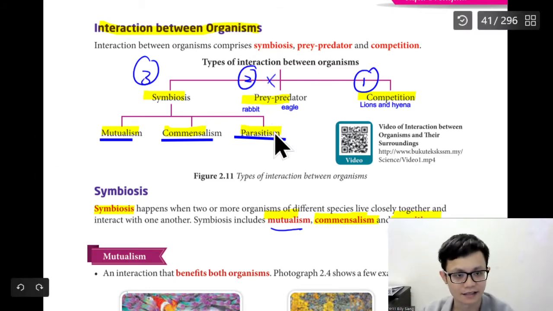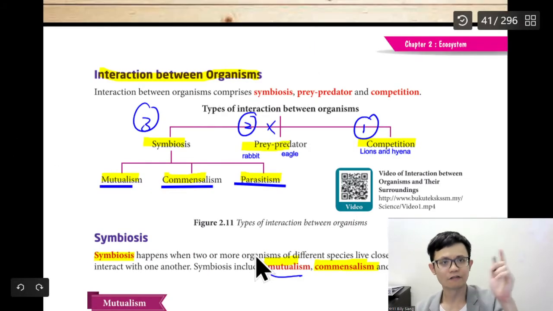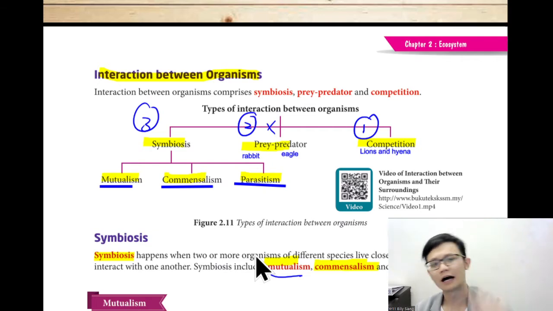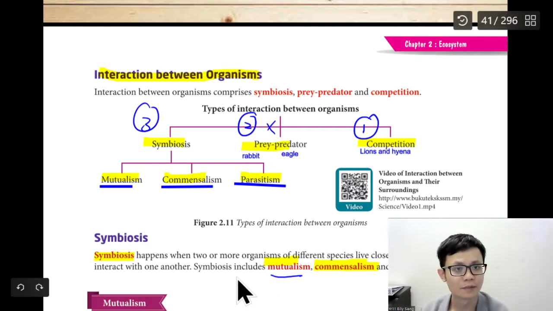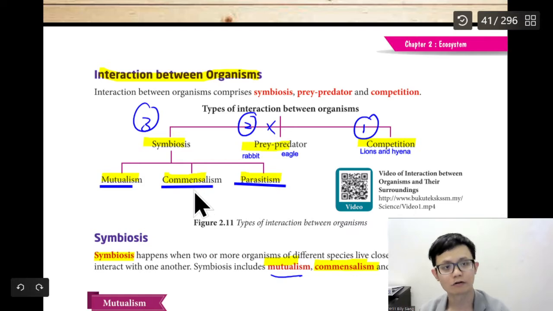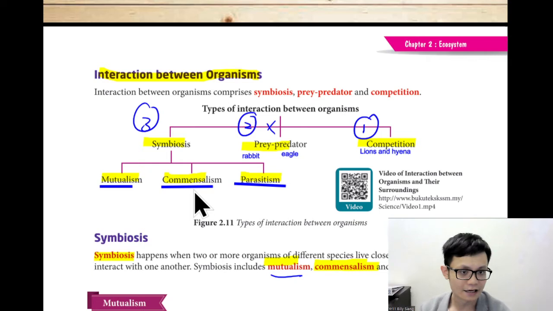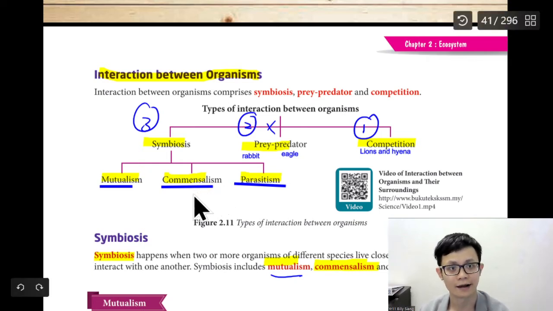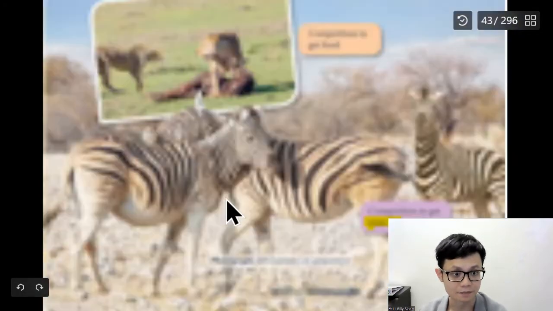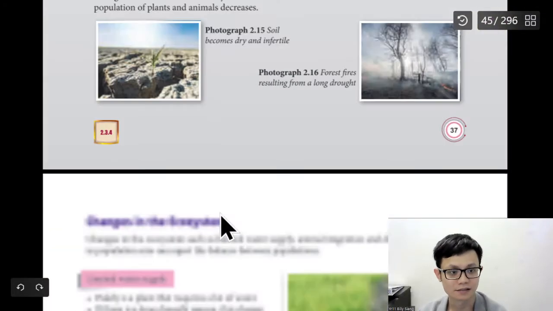Let's see the question again. The cucumber wraps around the papaya to go up, so I think this will be commensalism, because one gets the benefit, the cucumber gets to go up, and the papaya tree does not have any gain or loss. This one I'm not sure, but I think the answer is commensalism. I just put here commensalism.